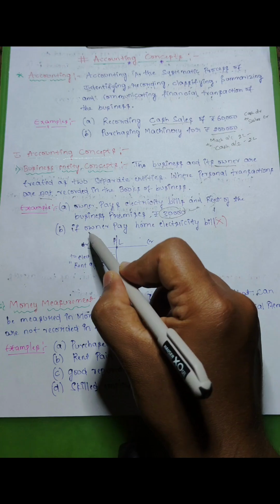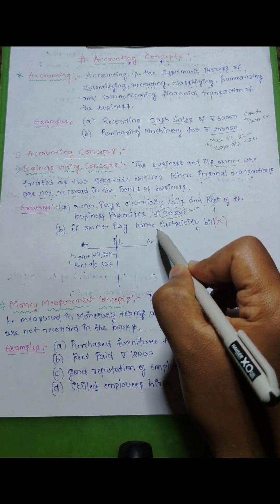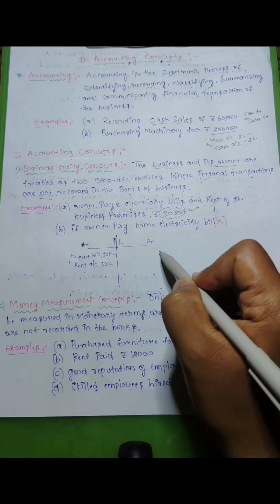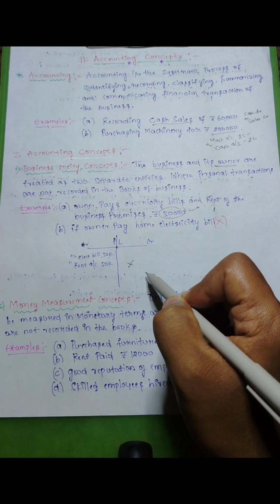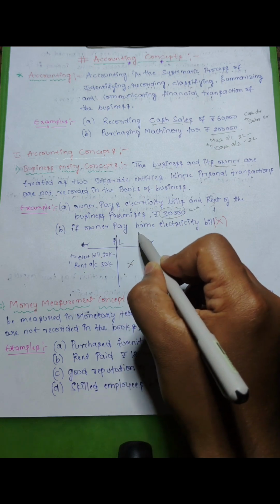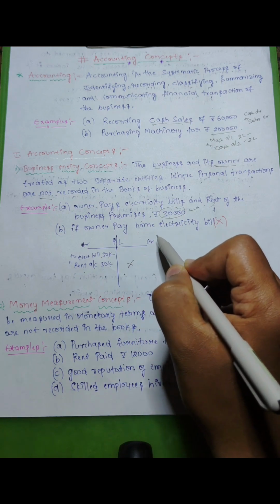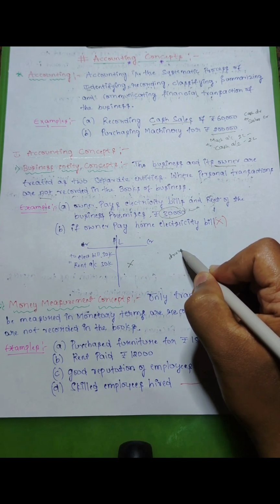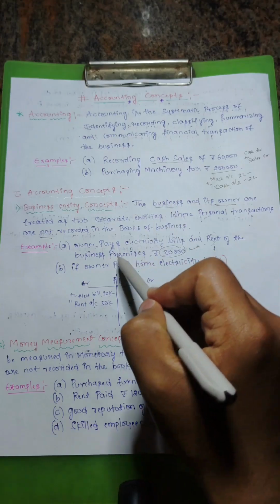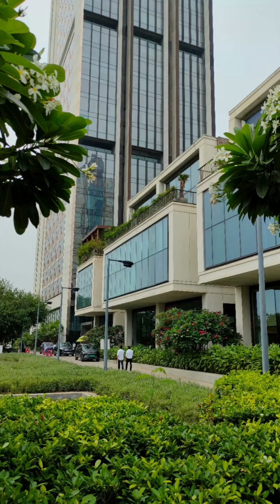In another example, if the owner pays the home electricity bill, do we record it in the business P&L? No, we do not, because it is the owner's personal expense. It will go to the drawings. This is how business and owner are treated as 2 separate entities.